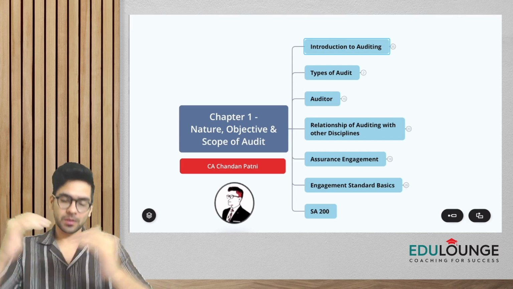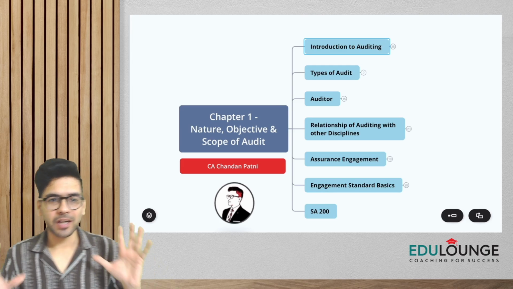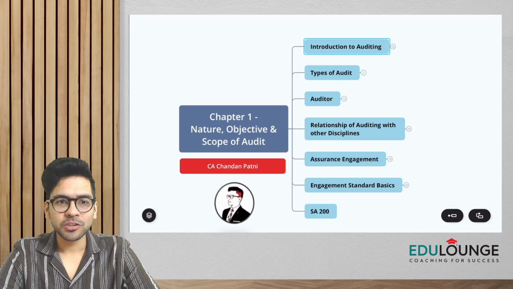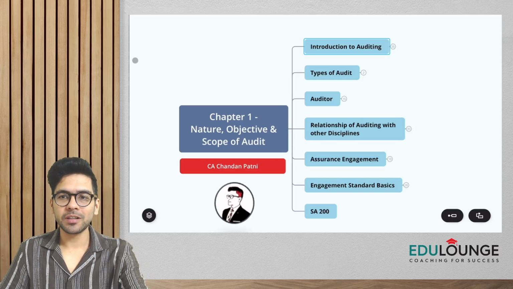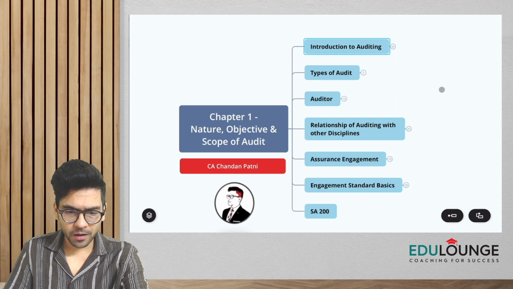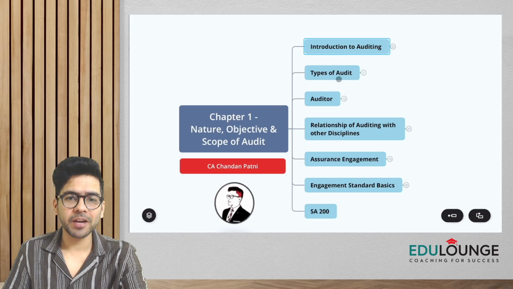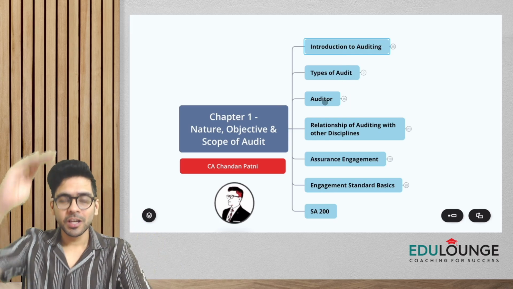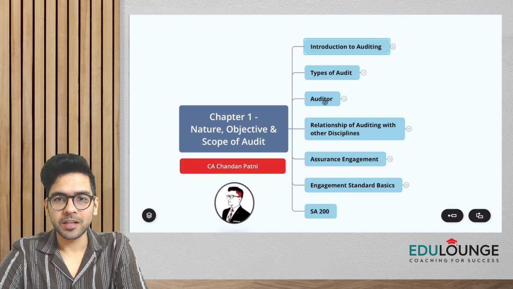Now, how are we going to proceed? If you can see on the screen, guys, I have chapter number one, as our agenda today. So under chapter number one, what all topics we have to cover, you can see on the screen, right? These are the topics, like introduction to auditing, then what are the different types of audit, some topics with respect to the auditor. So these are the things which we are going to cover in this particular chapter.